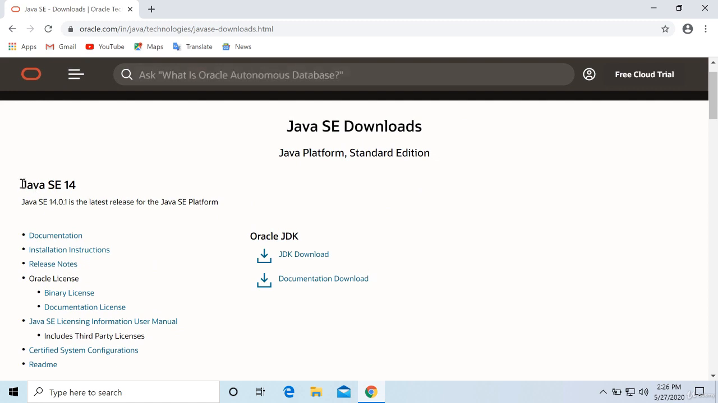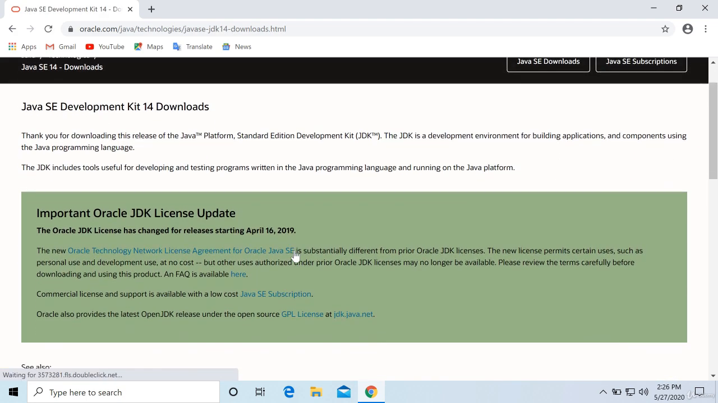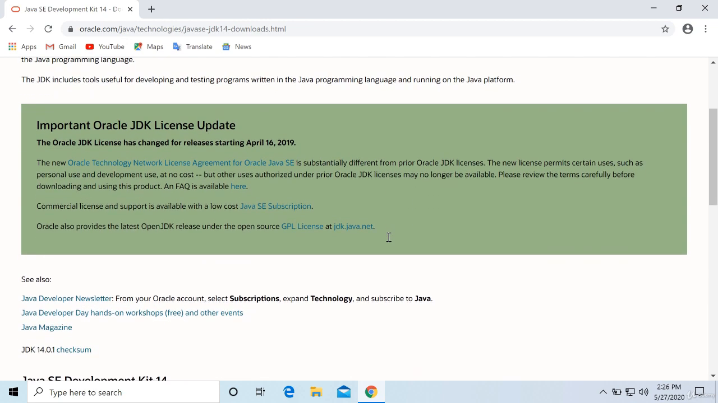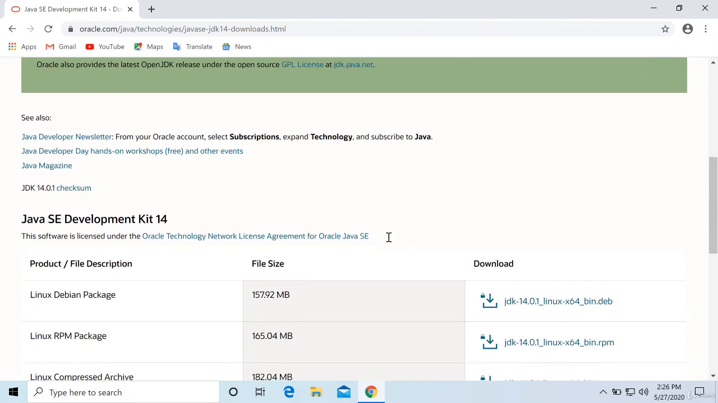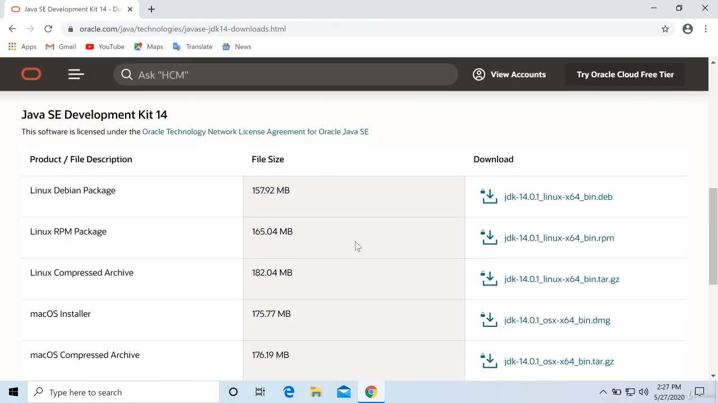So download Java Standard Edition, that is 14. Click on this link, JDK download. Now here you can read all these things. That is the important Oracle JDK license update. You can read all these things, so you'll know the details about the license. All right. Now here we have the links available for downloading JDK SE Standard Edition 14.